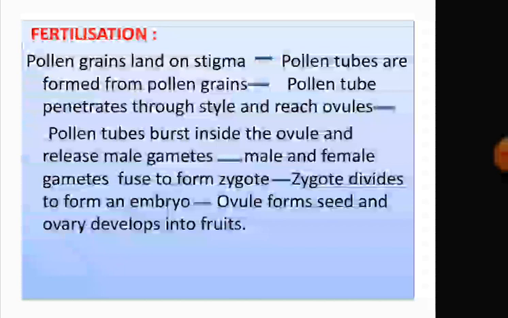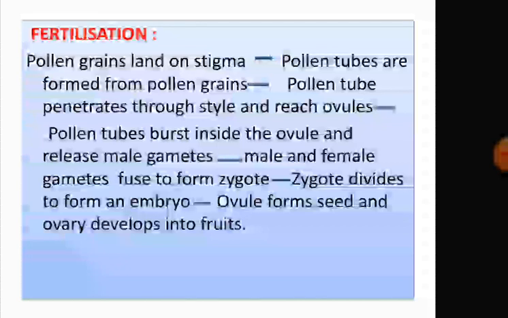The sepals, petals, stamens, stigma, style, and other parts of the flower wither off after fertilization. They dry and fall. The zygote divides and redivides, and forms an embryo. The ovule forms the seed and its wall forms the seed coat. And the ovary develops into fruit. The fruit is the ripened ovary, and the seed is the ripened ovule.